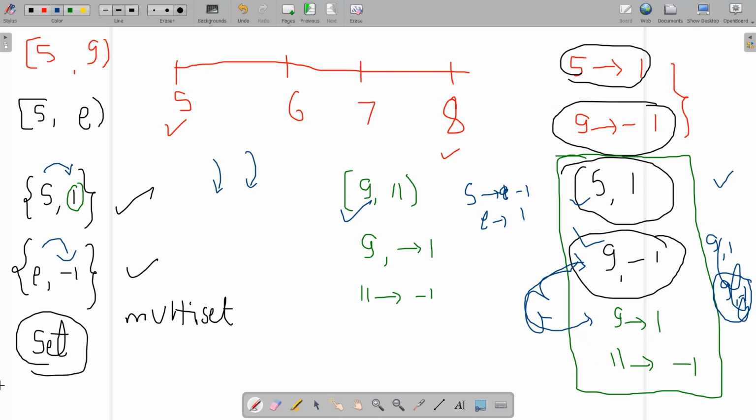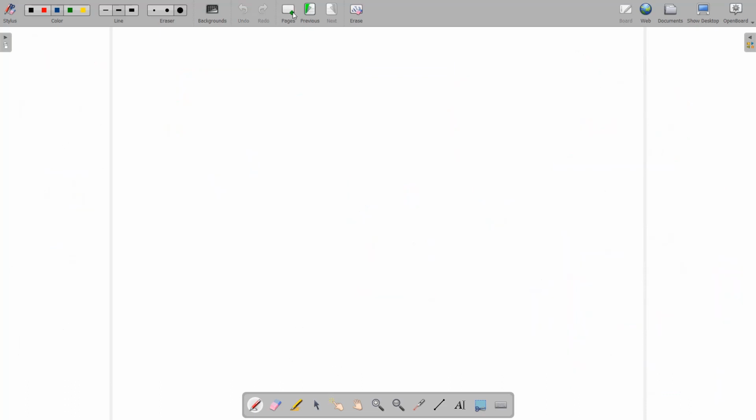Okay, now there are some sequences of events. Let me take another page and explain a little bit faster. Like 5 comma 1, and then it will have this 9 comma minus 1. Note that it is like a pair in this multiset.